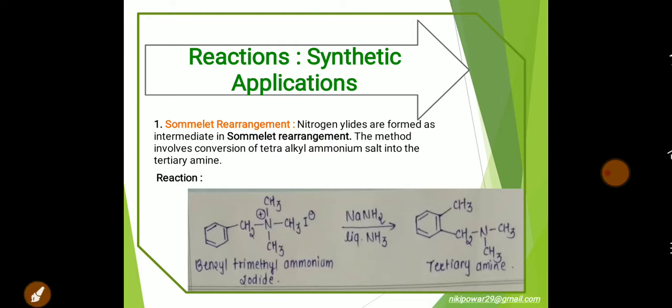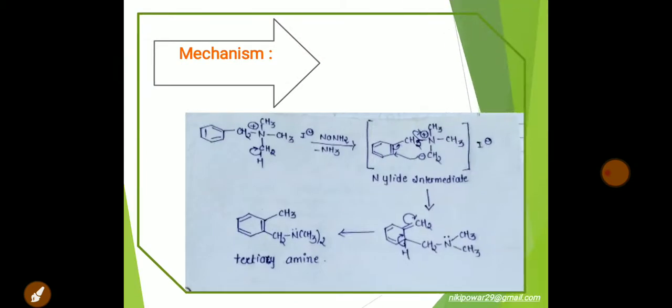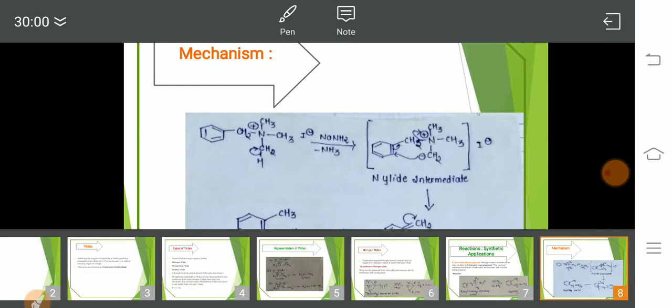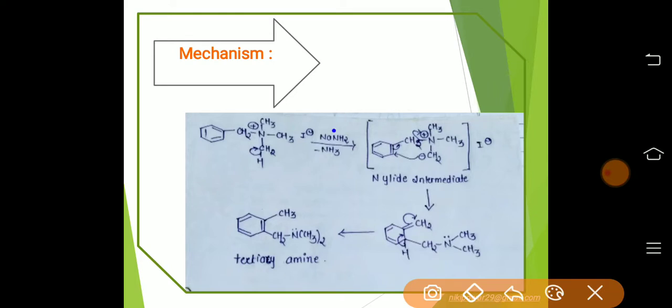Okay. Let us proceed towards its mechanism. In this mechanism, the sodamide lone pair of electrons on nitrogen of the amide will abstract, or transfer its lone pair of electrons into the sigma star antibonding orbital of hydrogen, hence leads to the formation of the nitrogen ylide intermediate. Okay. This ylide can be isolated in the lab.